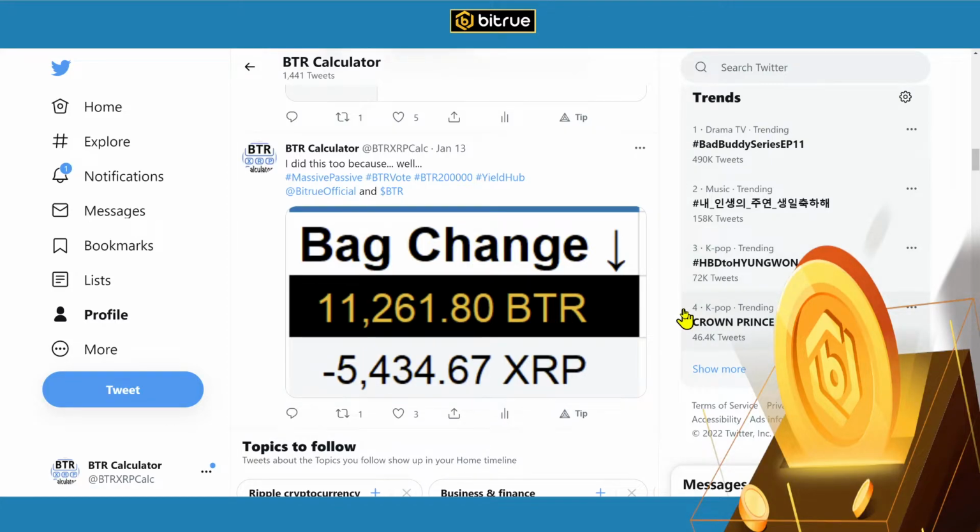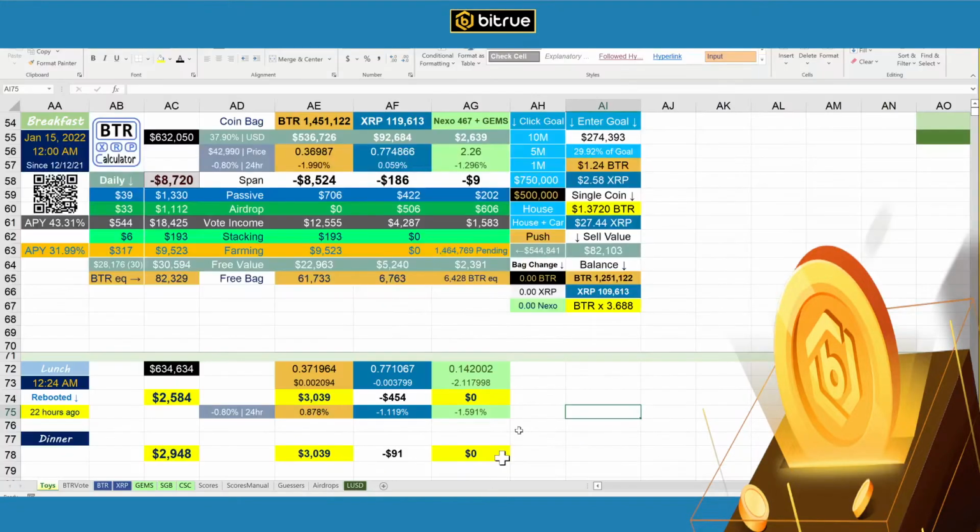So I still plan on keeping a big bag of XRP. But here's a change I just decided to make. I sold 5,434 more XRP to bring me to the 119,600 to pick up 11,261.8 BTR. That's what this chart means. Bag change. And that is charted on here.